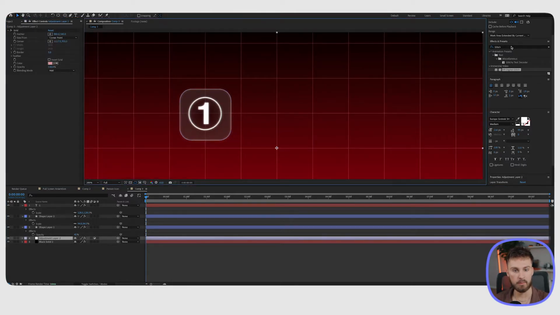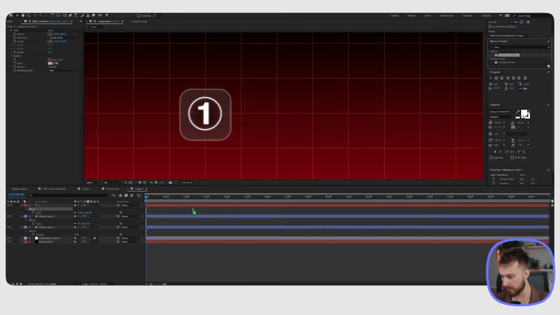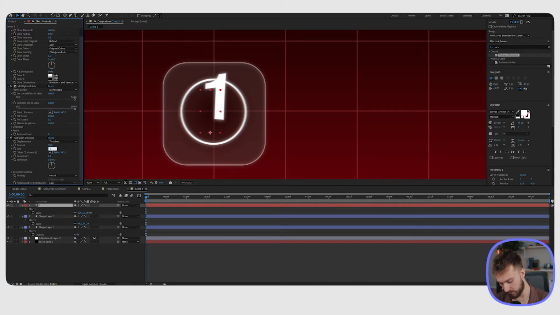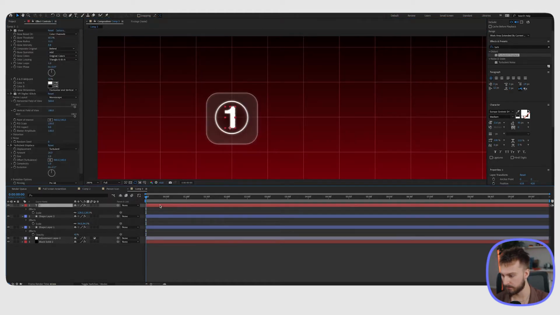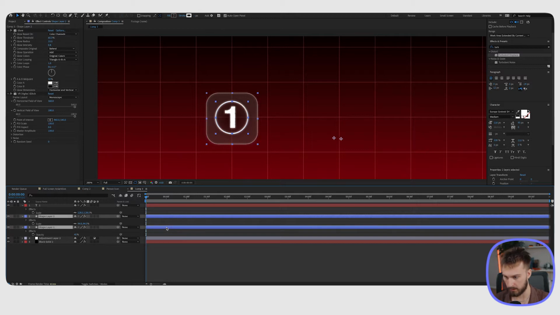Next is to add a little bit of that jitter to it. So I'm gonna look up turbulent displace. I'm gonna bring that onto the 1. Obviously it doesn't look good. I'm gonna bring the size down to 2. And then I'm just gonna adjust the amount to where it looks something decent. So 26 looks pretty good. So we're gonna copy this and bring it onto our other layers here, Command V.